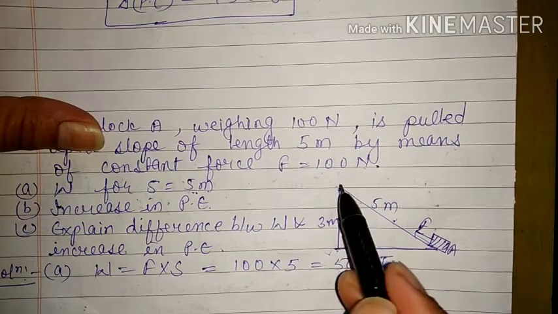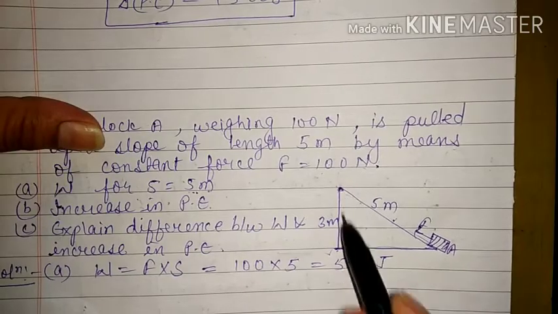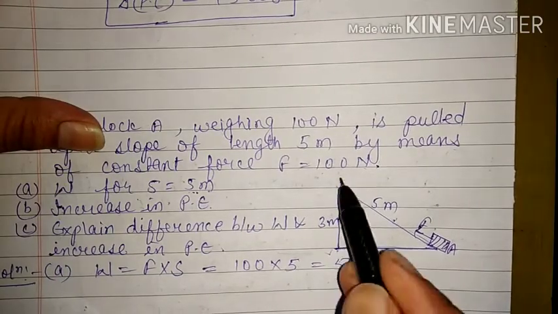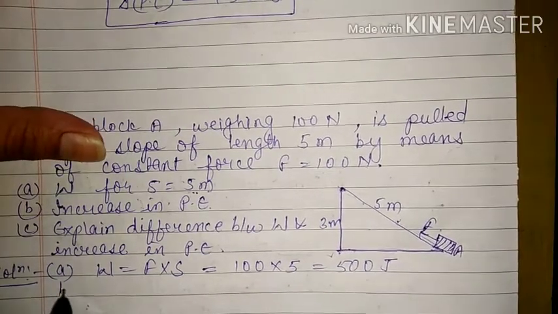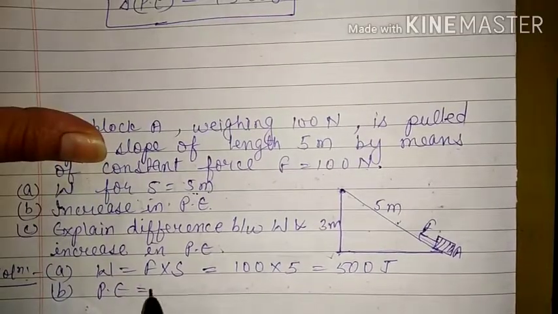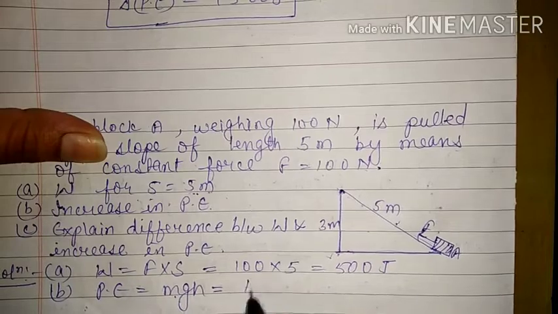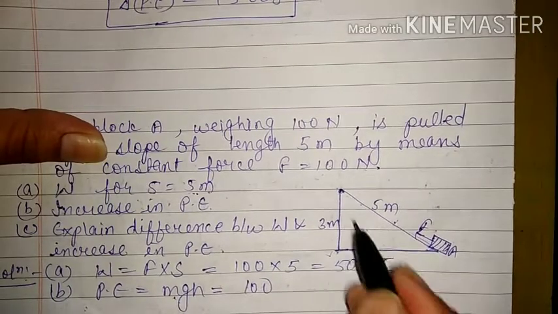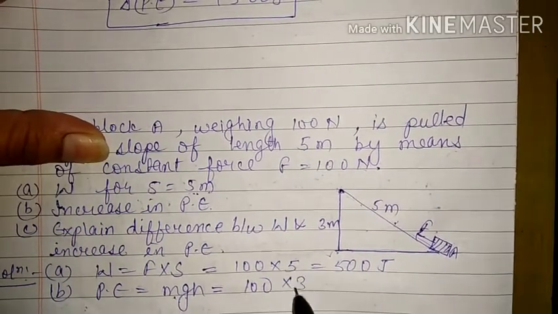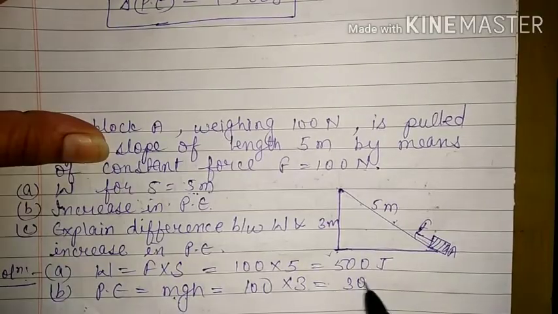So in that case, potential energy at this point will be difference in potential energy or increase in potential energy. So potential energy is equal to mgh, and mg we are having, that is 100. Mg means the force, and h is given here 3, that is equal to 300 joule.